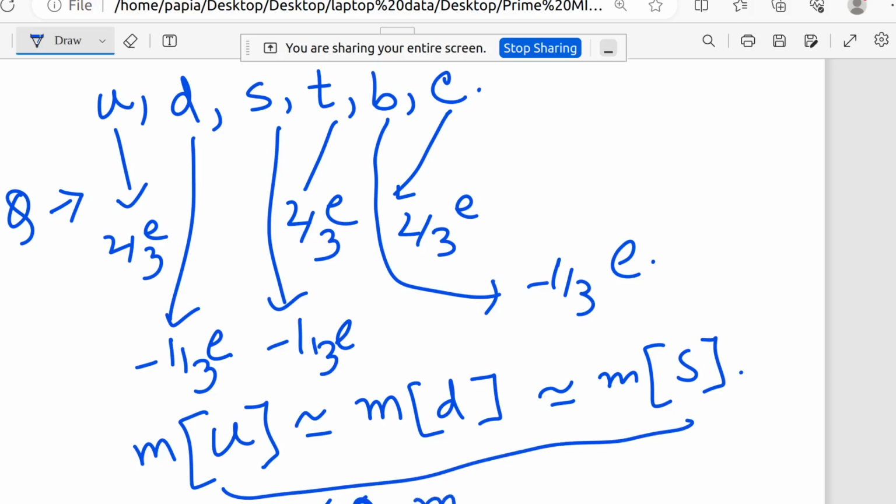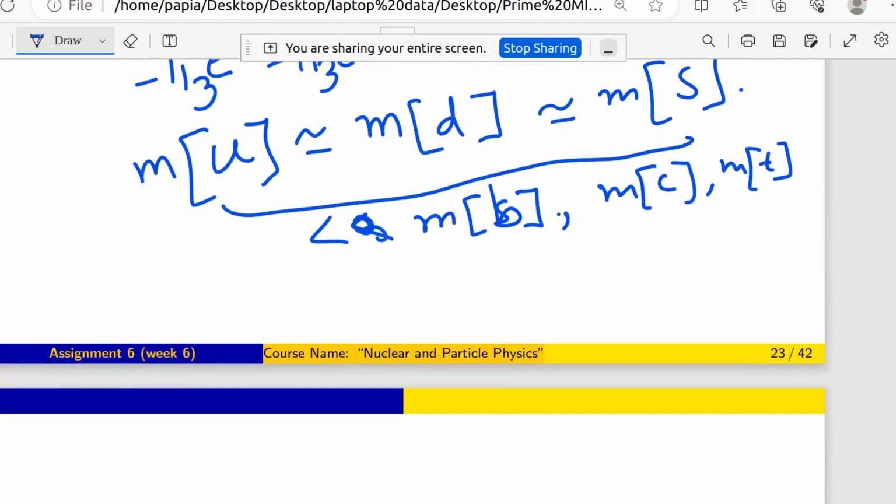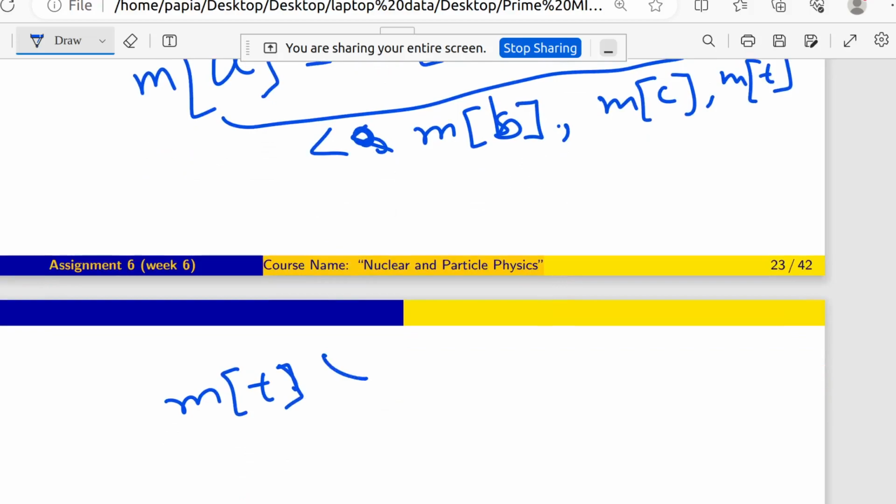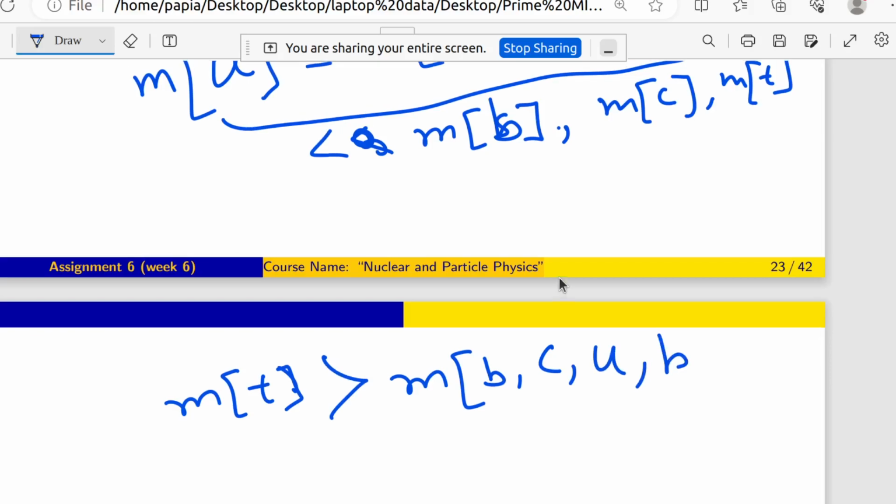Very small compared to m of b, m of c, m of t. Among these b, c and t, m of t is greater than all of the above quarks.